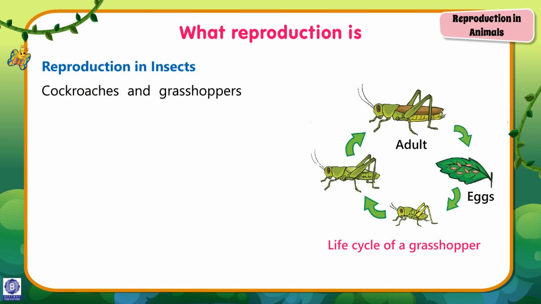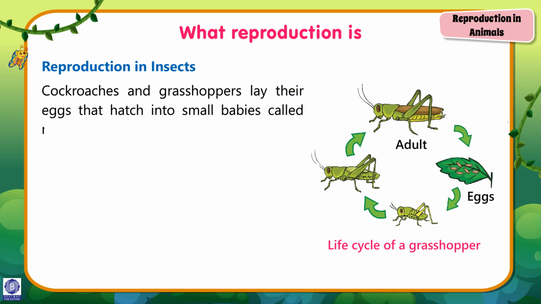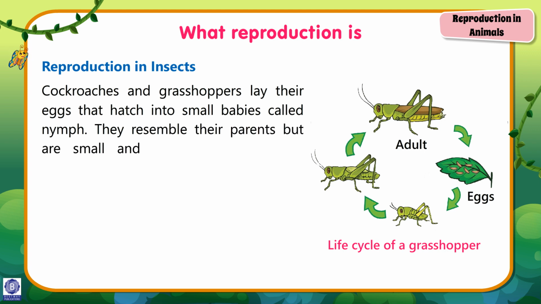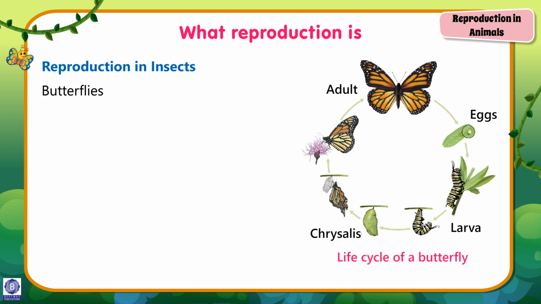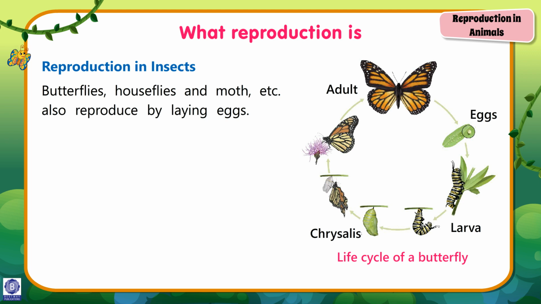Cockroaches and grasshoppers lay their eggs that hatch into small babies called nymph. They resemble their parents but are small and have no wings. After molting several times, they become adult. Butterflies, houseflies, and moth, etc. also reproduce by laying eggs.